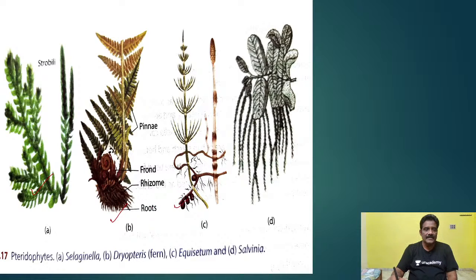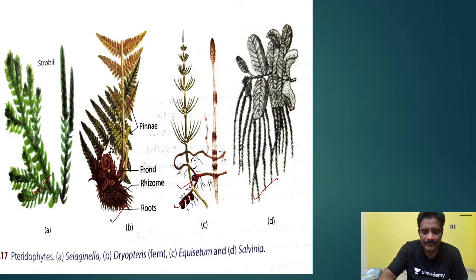And this is Equisetum. And this is Salvinia. Salvinia is a water plant here. Equisetum also here. And here you see Dryopteris, which is showing pinnate characters also. Here you see this one, and this is a Selaginella. These are a few examples here.